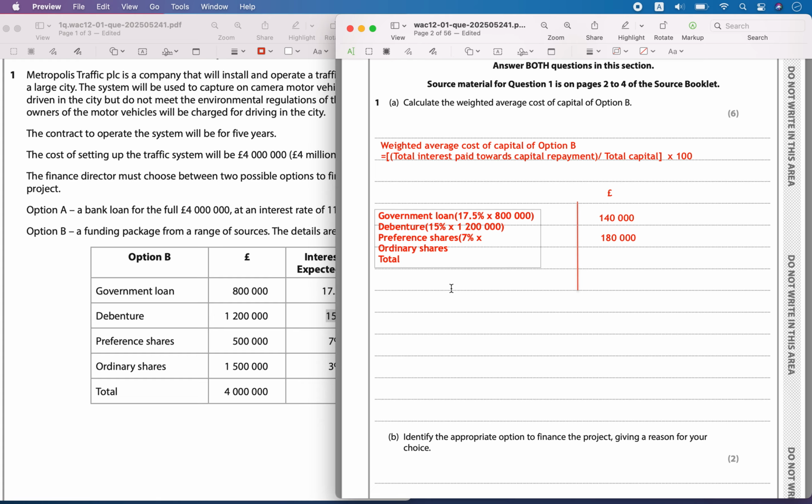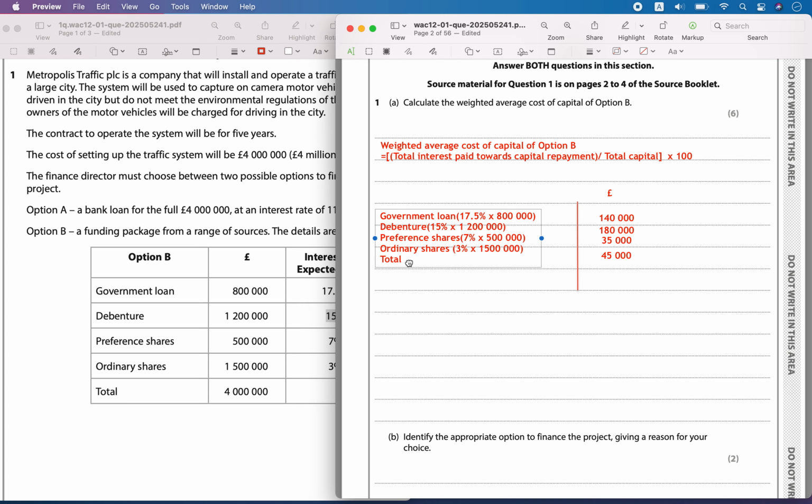7% of 500,000. So that is going to be equal to 35,000. Then you have the ordinary shares. You are going to pay whatever the interest or the dividend. So that is going to be 3% of 1,500,000, that is equal to 45,000.